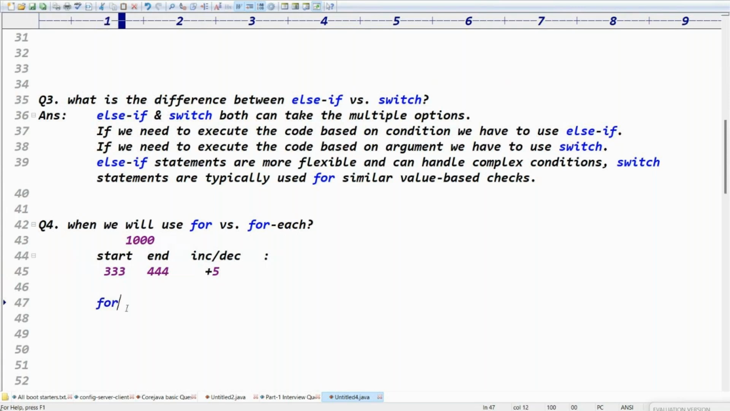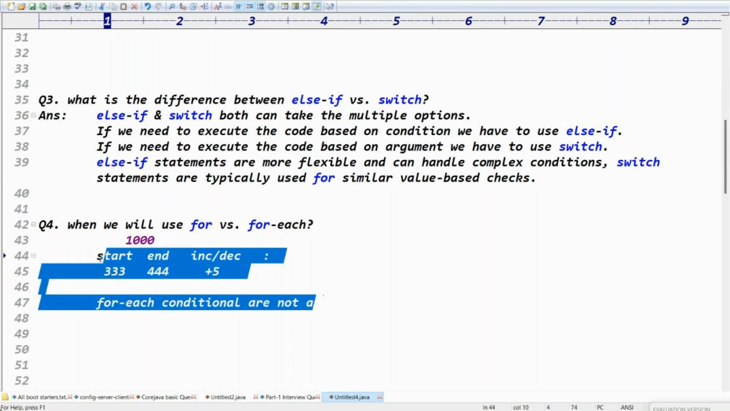For each means conditions are not applied. Guys, for each, what? For each conditions are not applied. Print the data from starting to ending. That's for versus for each.